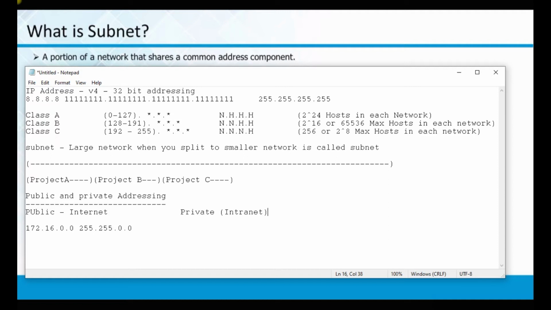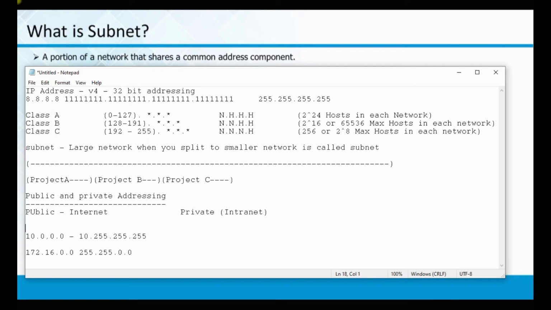Today's discussion will be mostly on private, that is VPC, private network, private cloud. Please understand, these are the IP addresses: 10.0.0.0 to 10.255.255.255 is reserved for private.